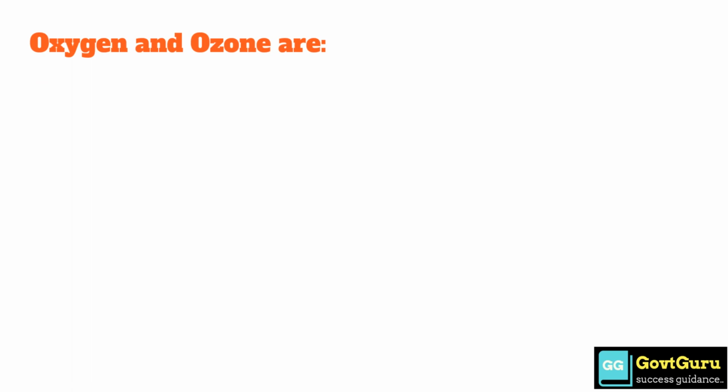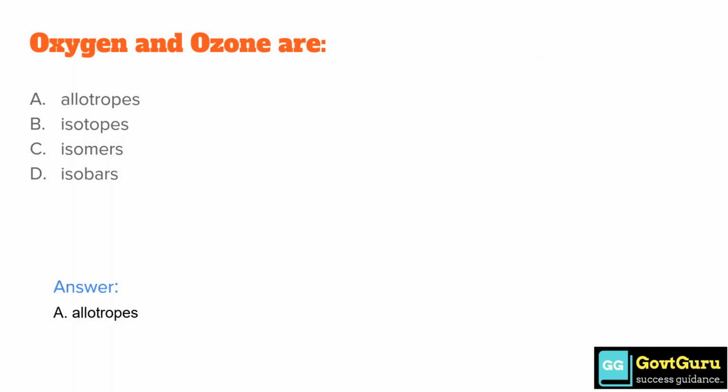Oxygen and ozone are option A allotropes, option B isotopes, option C isomers and option D isobars. The correct answer is option A allotropes.